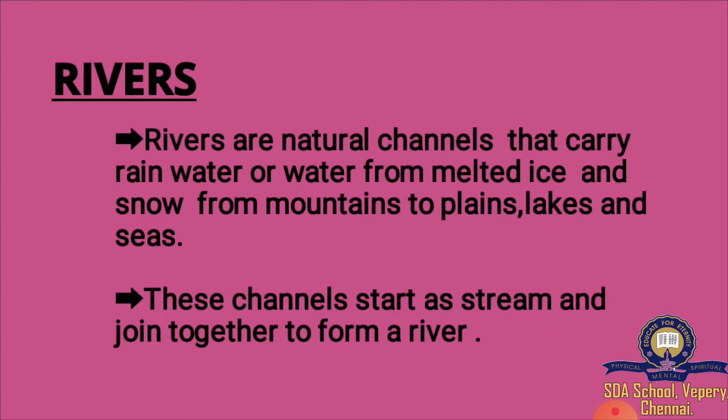Rivers are natural channels that carry rainwater or water from melted ice and snow from mountains to plains, lakes and seas. Here, a channel means a wide strait or waterway between two land masses that lie close to each other. That is called a channel.